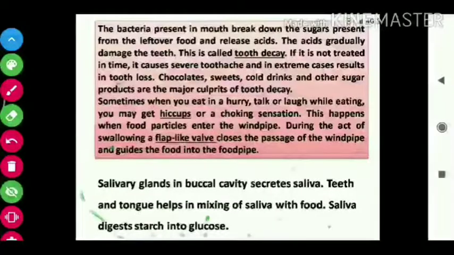Next, look at the bacteria present in the mouth. Our mouth contains some bacteria. They are helpful for us. But sometimes, if you are not brushing your teeth and not cleaning them properly, what happens? Some leftover food remains in your mouth.